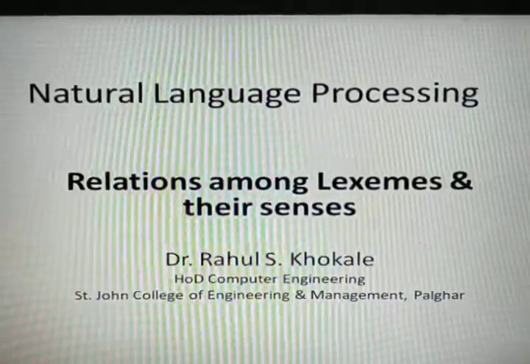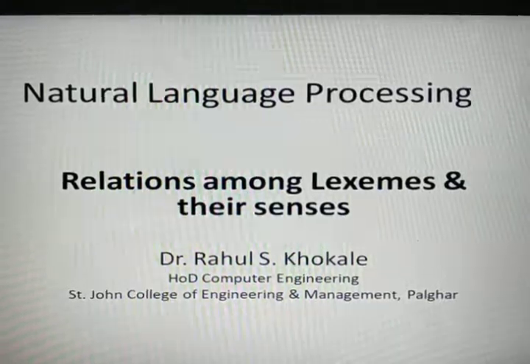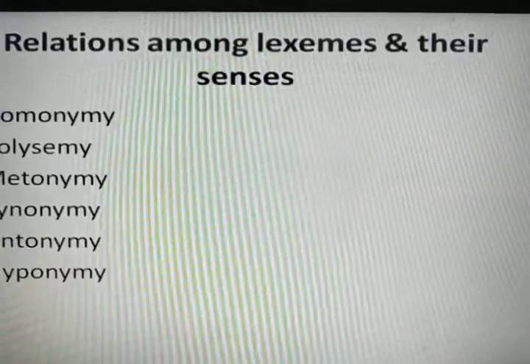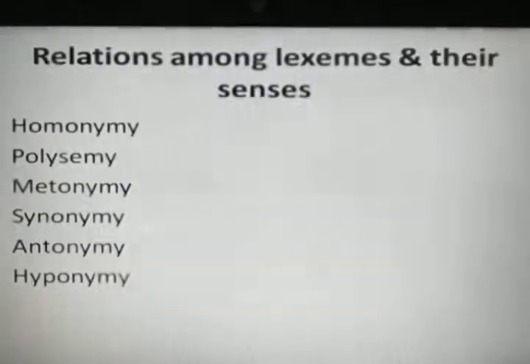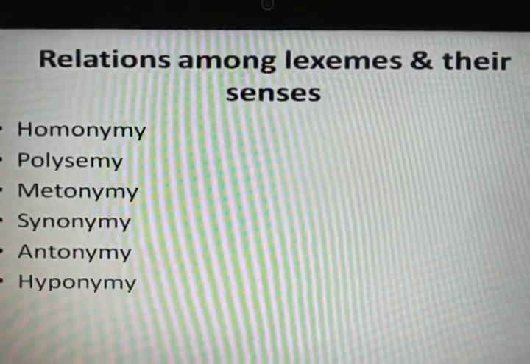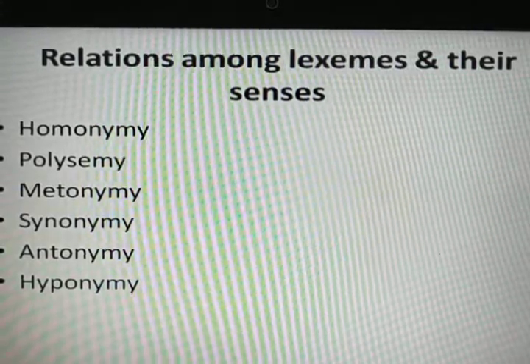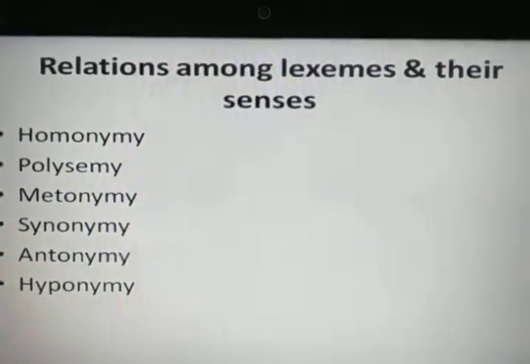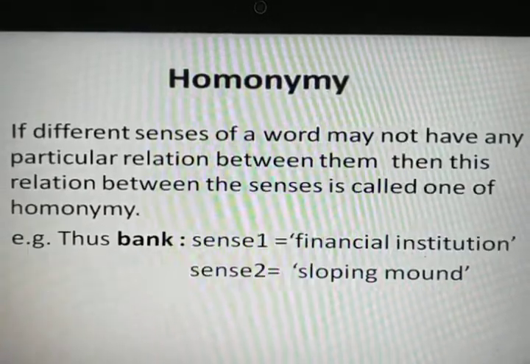I am going to deliver a lecture on relations among lexemes and their senses in natural language processing. There are six relations among lexemes and their senses. These are homonymy, polysemy, metonymy, synonymy, antonymy, and hyponymy. Let us discuss all these relations one by one.